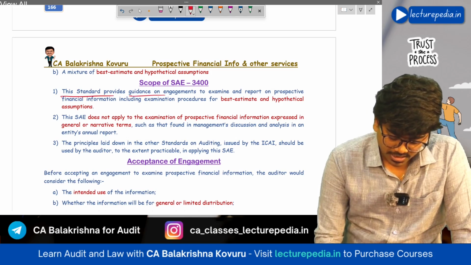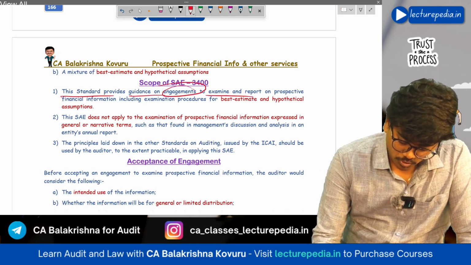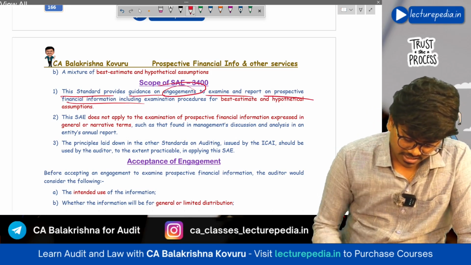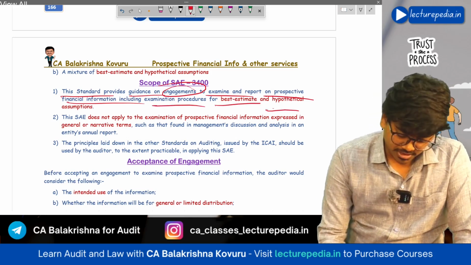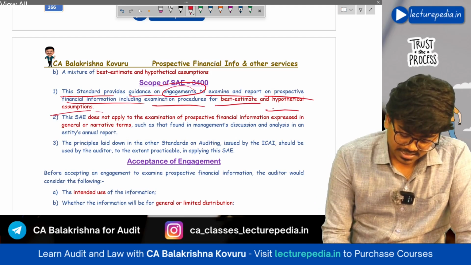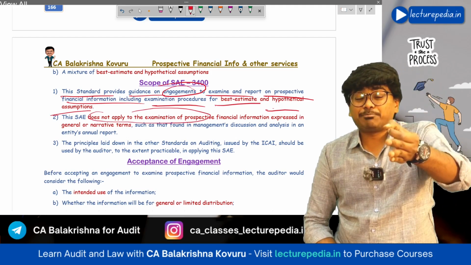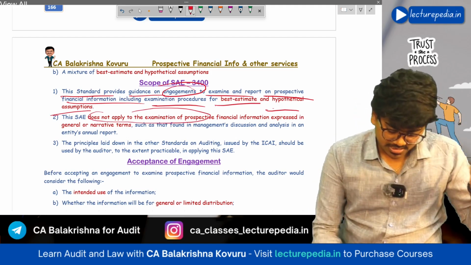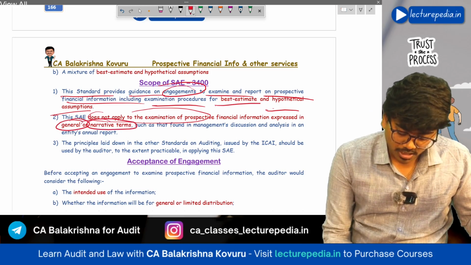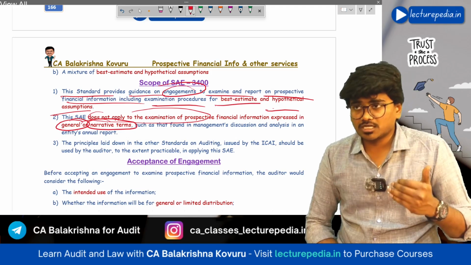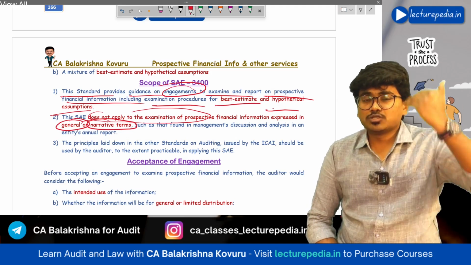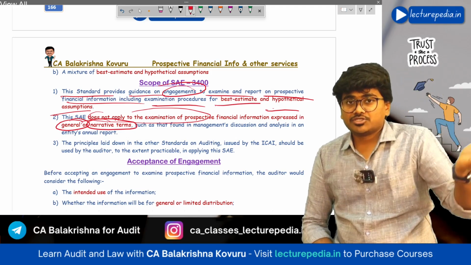This standard provides guidance to engagements to examine and report on prospective financial information, including examination procedures for best estimate and hypothetical assumptions. And this standard does not apply to general or narrative terms. If you see in the annual report, management will speak about its future business in normal general